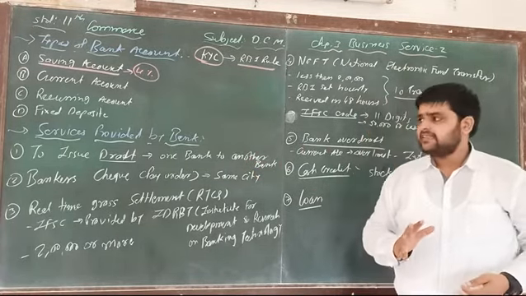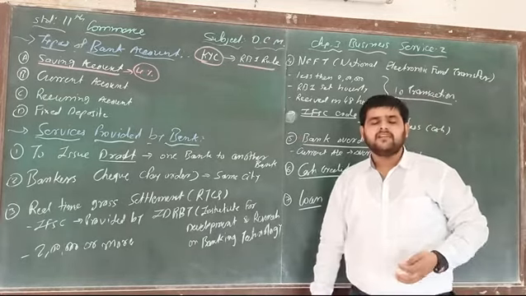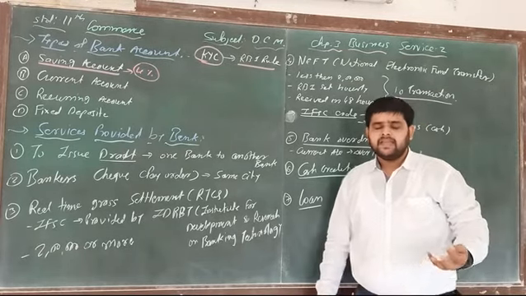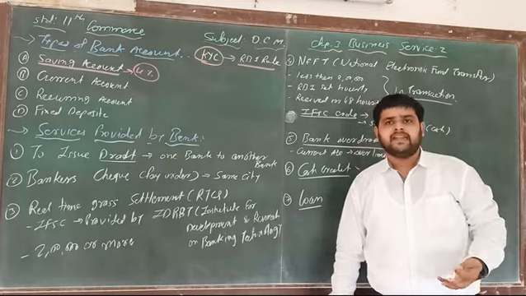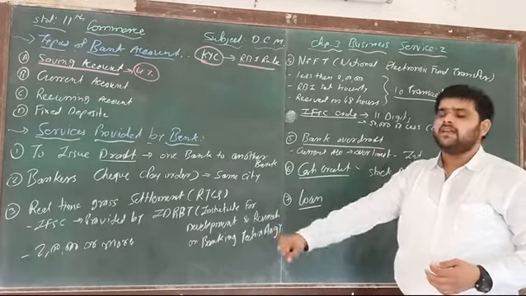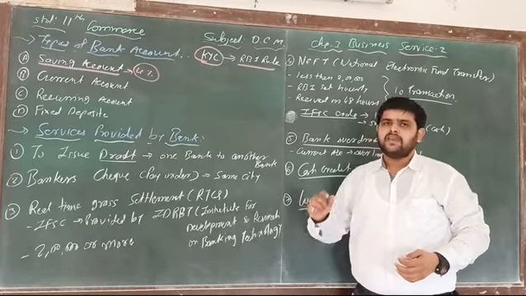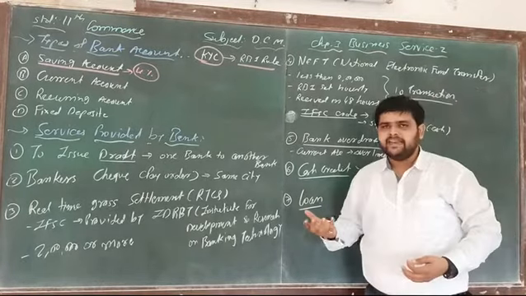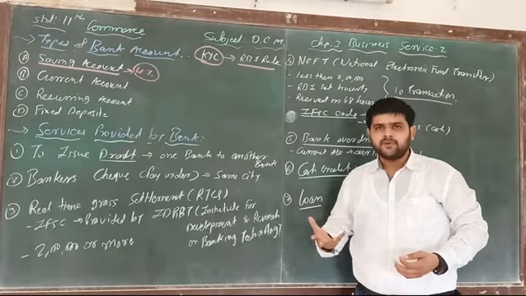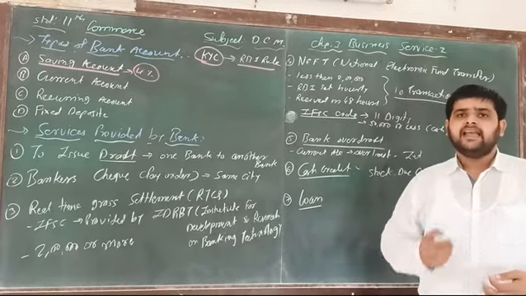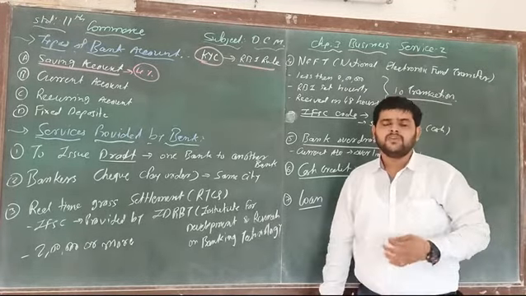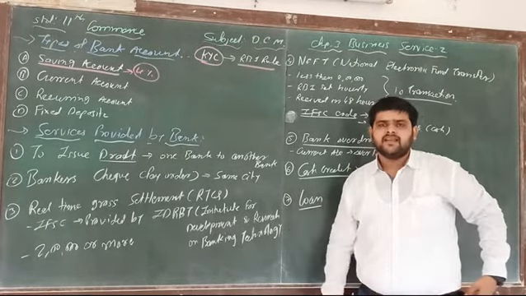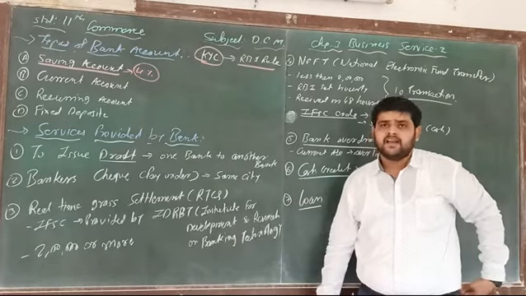But what are the limitations of a saving account? If you open a saving account, definitely some restrictions are there. According to the rules of RBI, you can do a maximum of 5 transactions with that account. The bank also provides facilities to withdraw money with the help of a checkbook, ATM services, and nowadays with the help of mobile you can also withdraw or transfer money from one bank account to another bank account. So this is the first account, that is saving account.